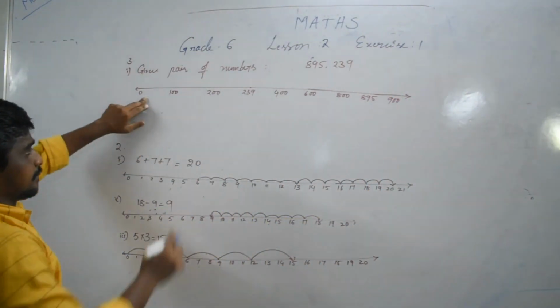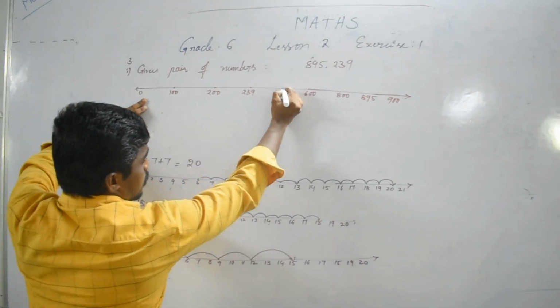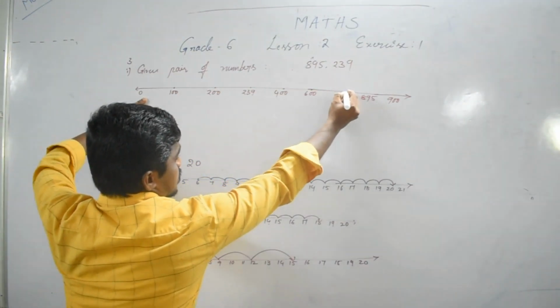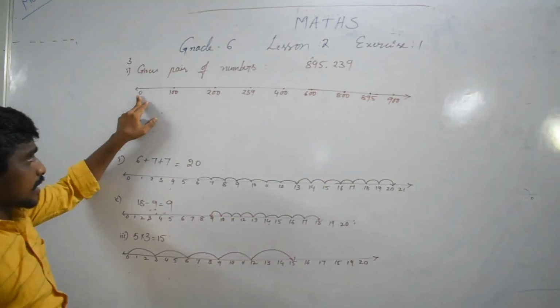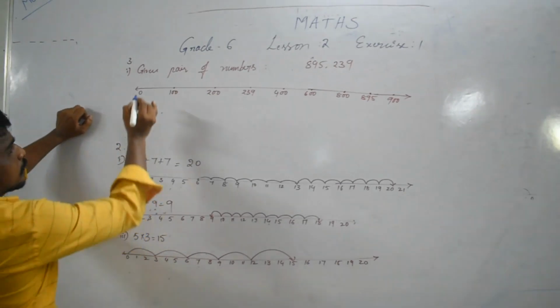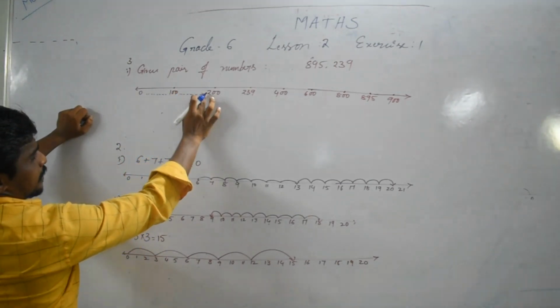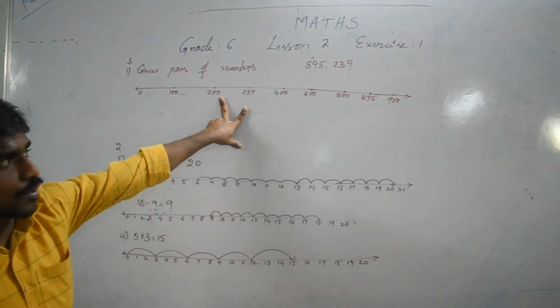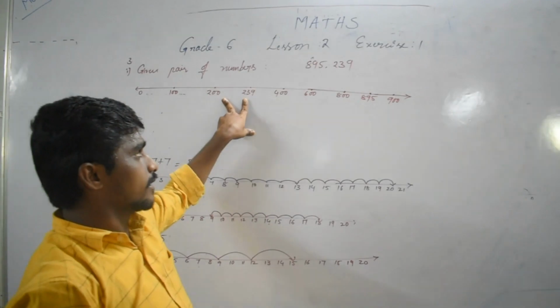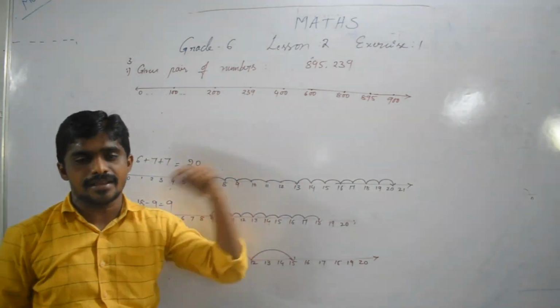Between them we continue: 0 to 100, 100 to 200, 200 to 239, 239 to 400, 600, 800, 895, 900.